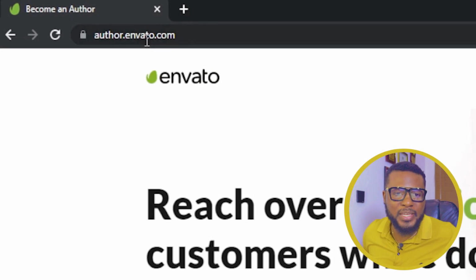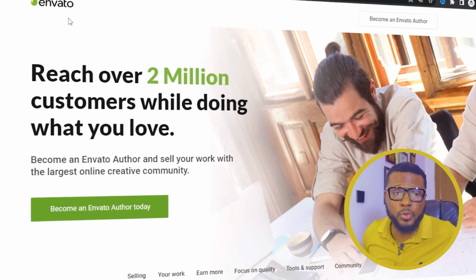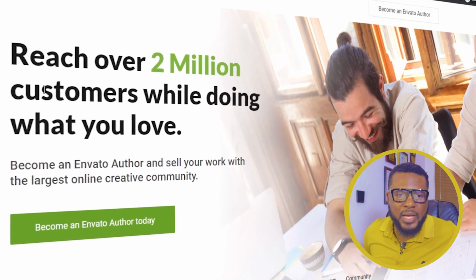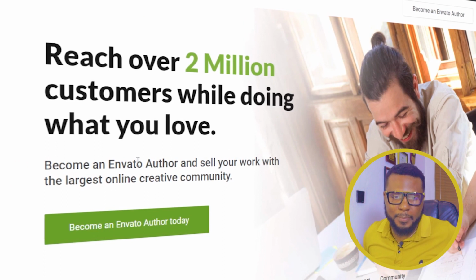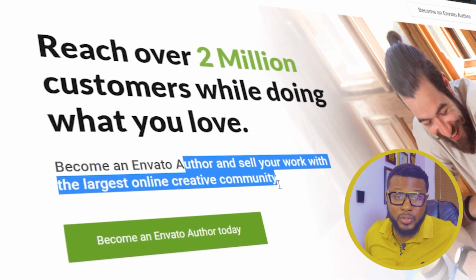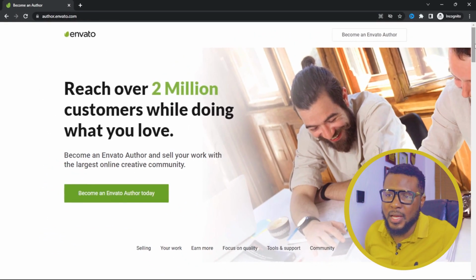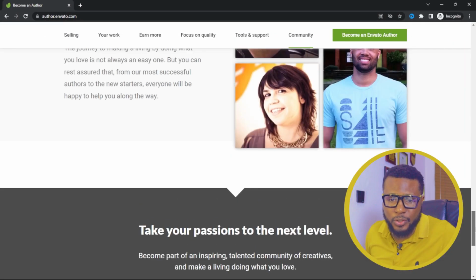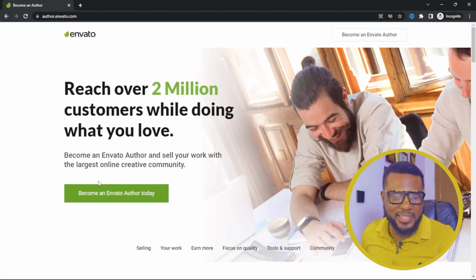So this is auto.envato.com, one of the platforms where you can sell your pictures. I'm still going to show you guys a lot more. Reach over 2 million customers while doing what you love. Become an Envato author and sell your work to the largest online creative community. So this is the platform. They pay you for your pictures. You can learn more about them here, but let me show you guys how you can sign up so that we can quickly jump over to the other one.